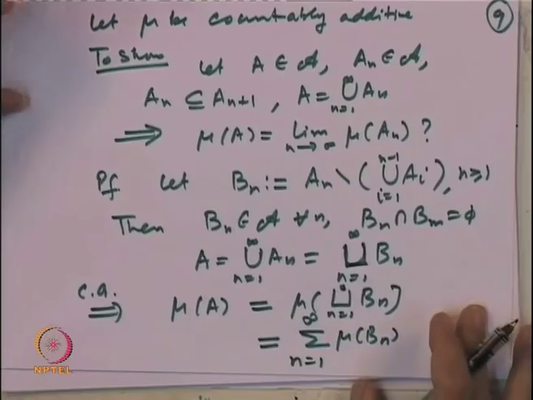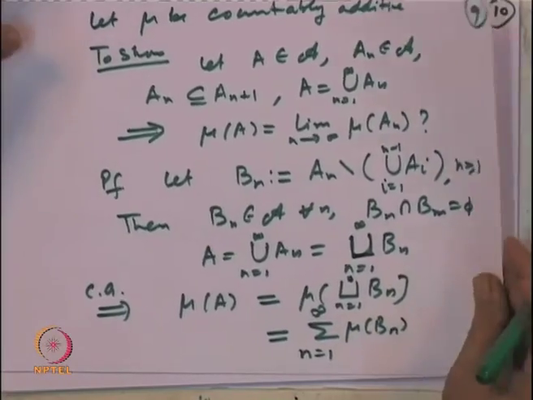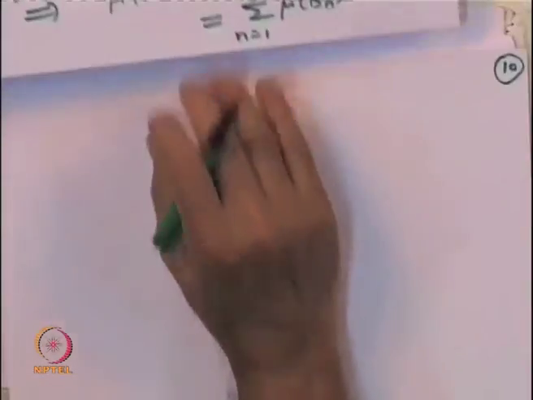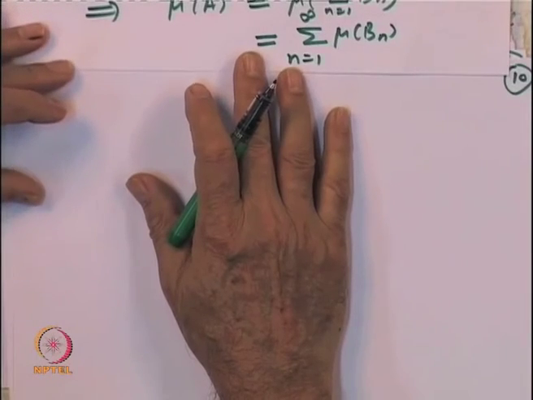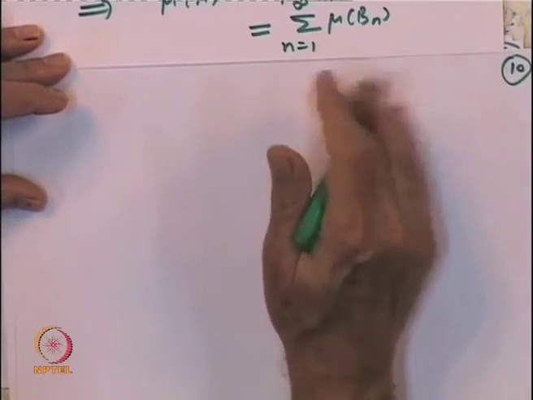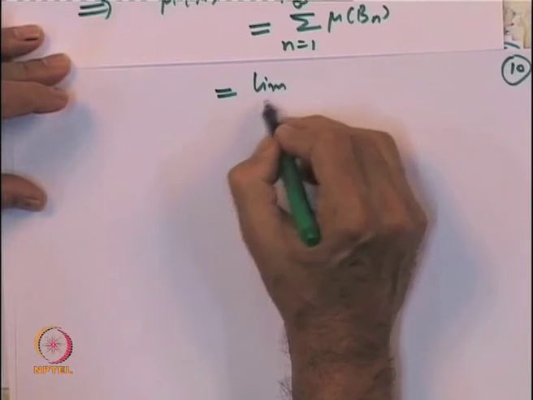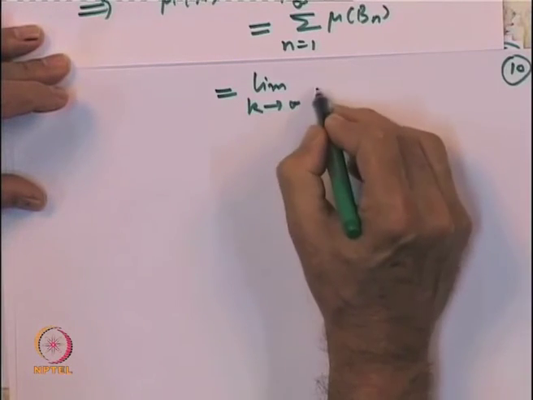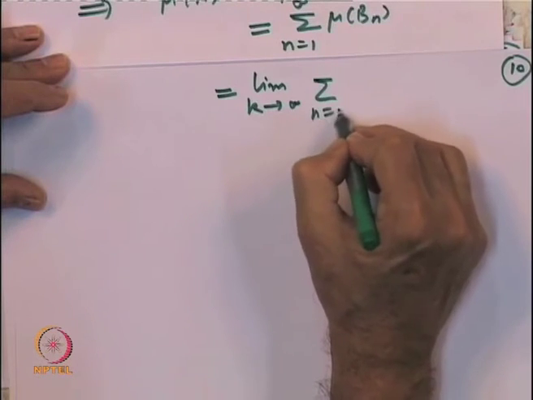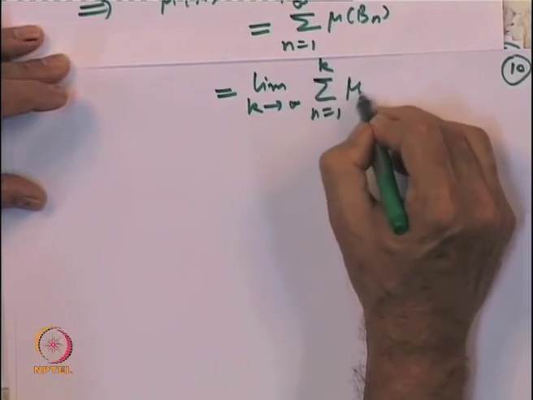But we do not want B n's, we want something in terms of A n's. So, here is an observation: this summation I can write as the limit as k goes to infinity of the partial sums, n equal to 1 to k of mu of B n's.